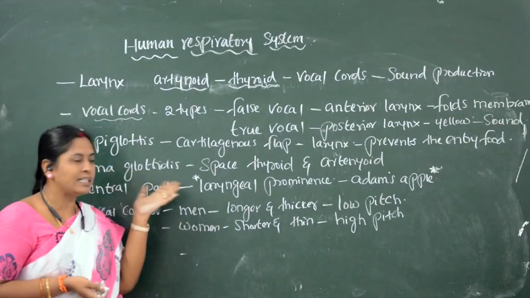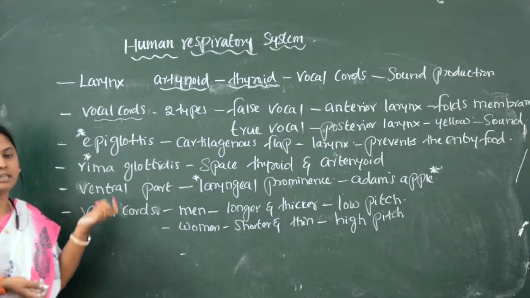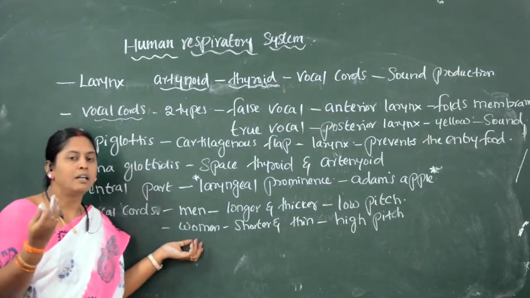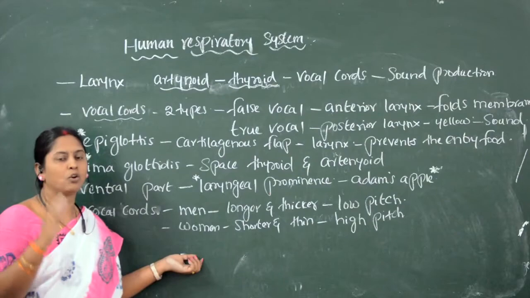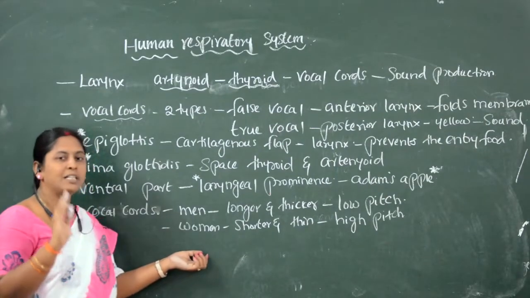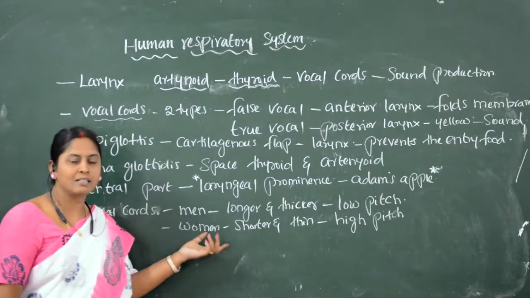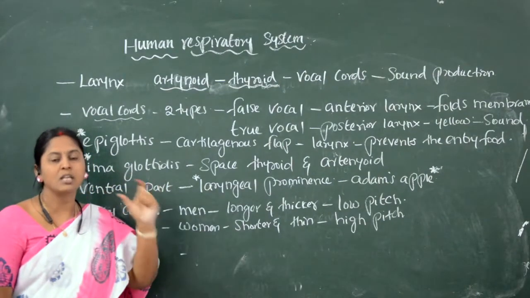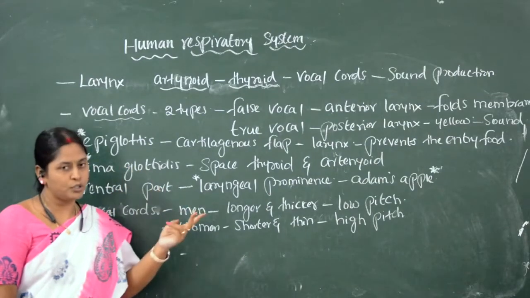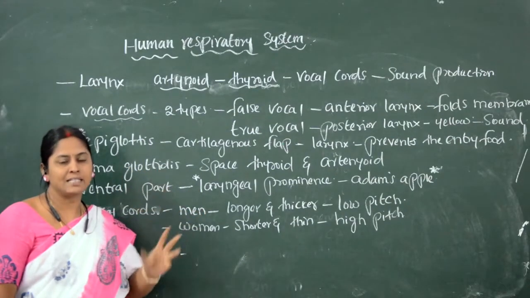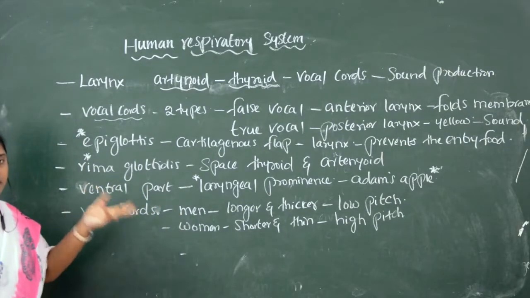And the next one is the nasopharynx. Nasal chambers lead to the nasopharynx. Nasopharynx enters the larynx through a part called glottis, which is present above a soft flap called uvula. And the next one is the larynx. Larynx is known as voice box, which is made up of 9 cartilages. 3 are unpaired, whereas 3 are paired structures.